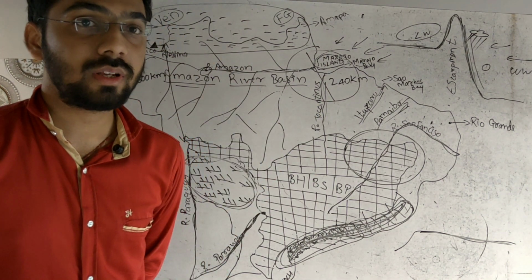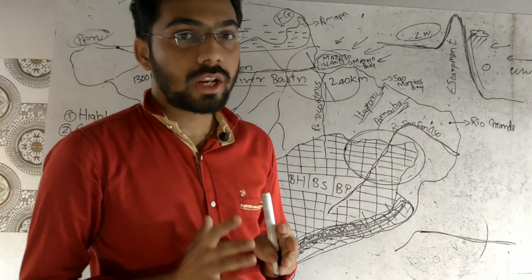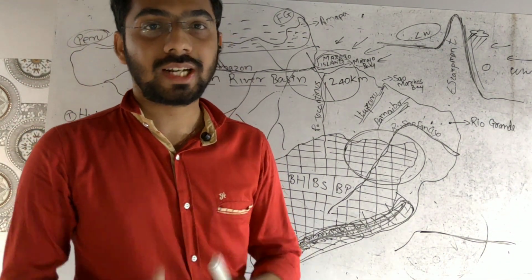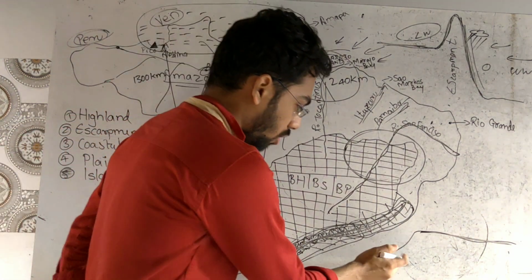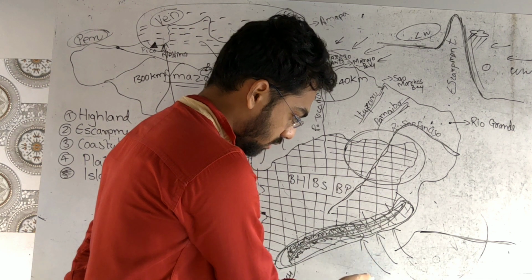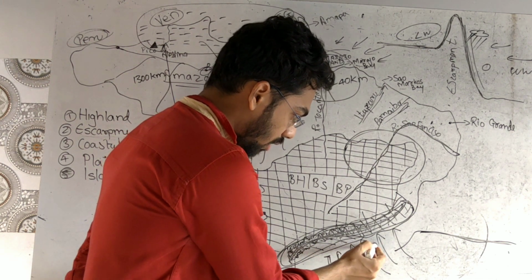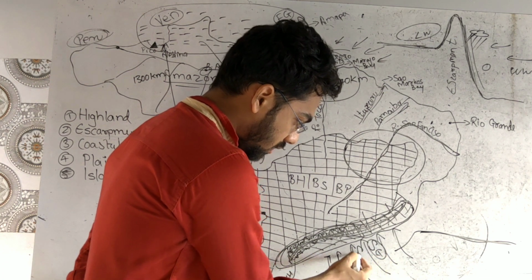What effect it has been making on the Brazilian climate, we can understand. See, Brazil receives rain from southeast trade winds. Southeast trade winds means what? They are particularly coming from this area. Brazil receives rainfall from southeast trade winds.